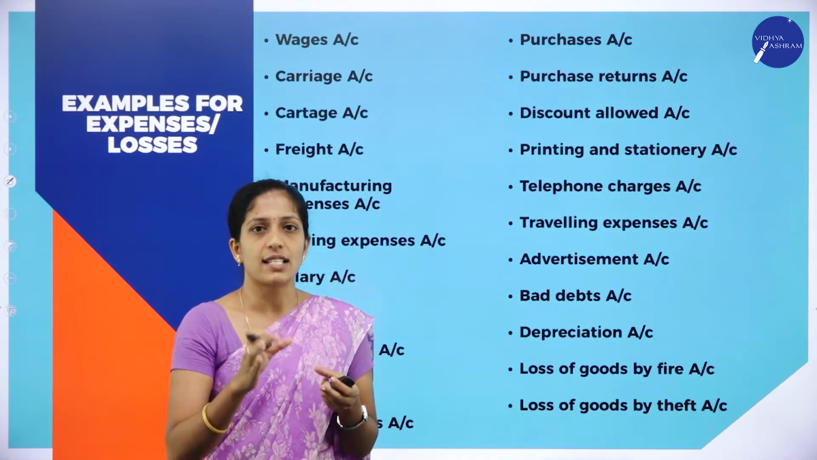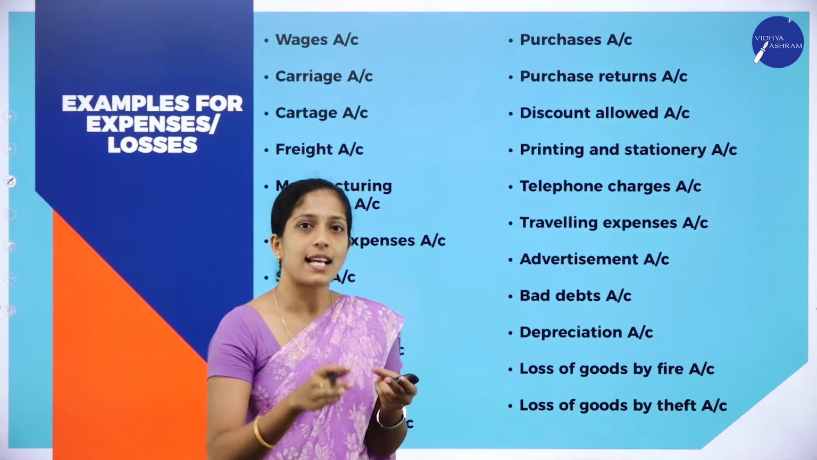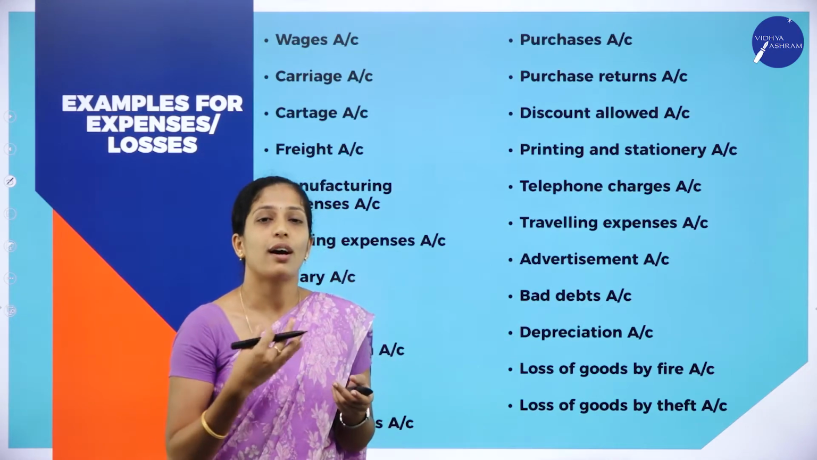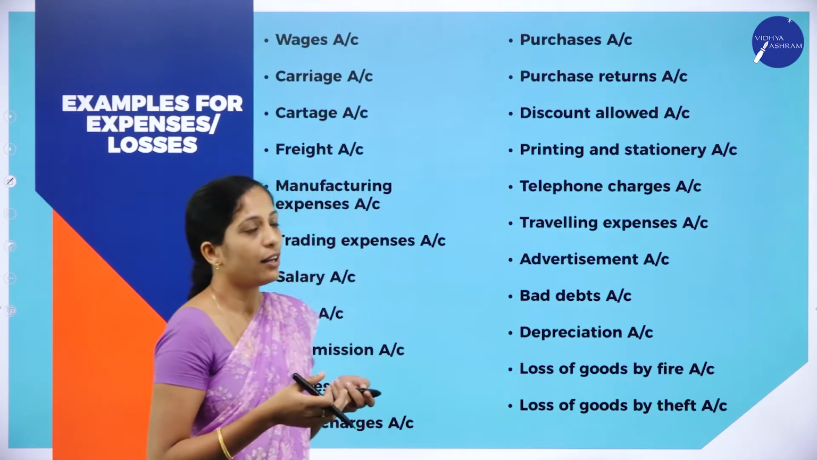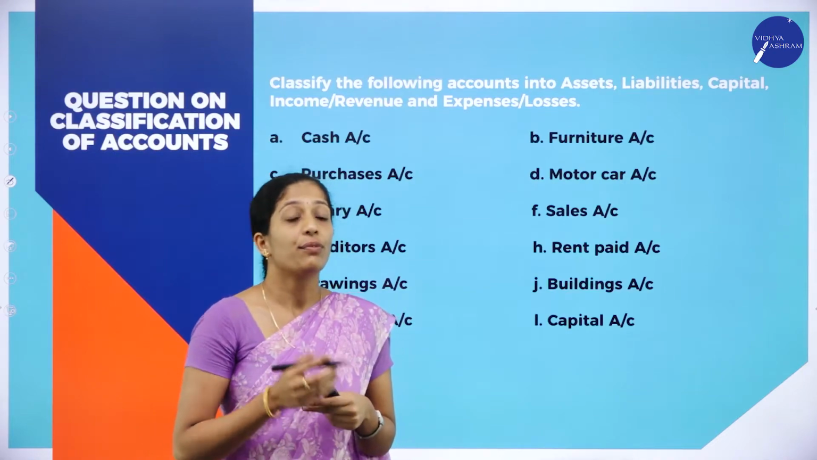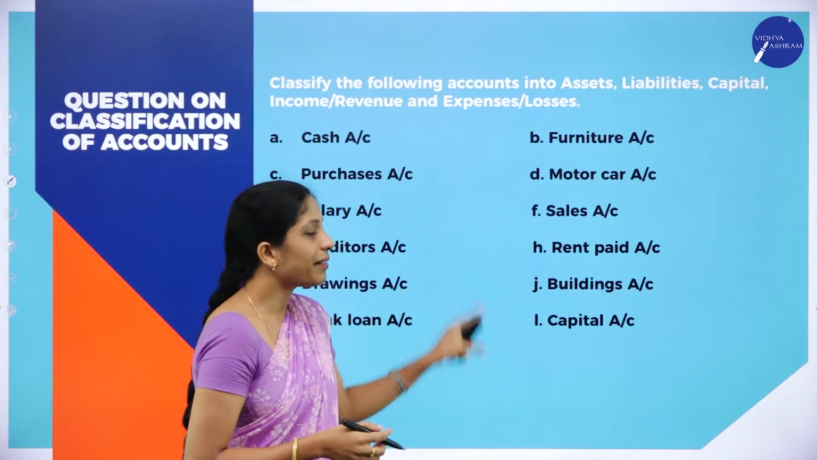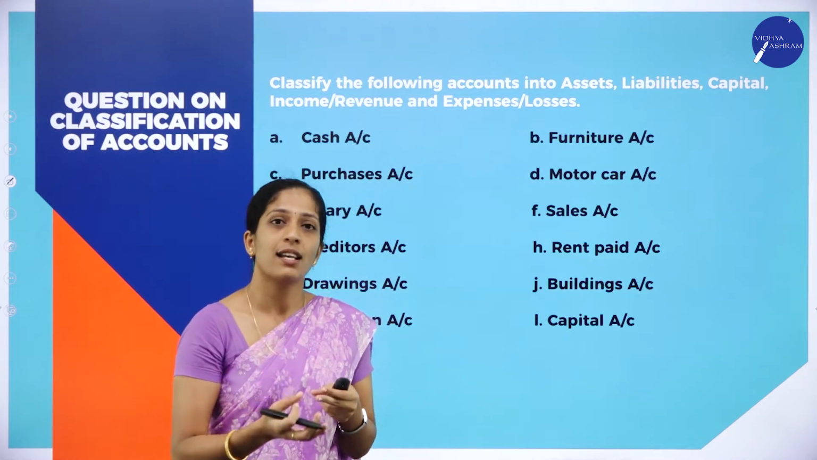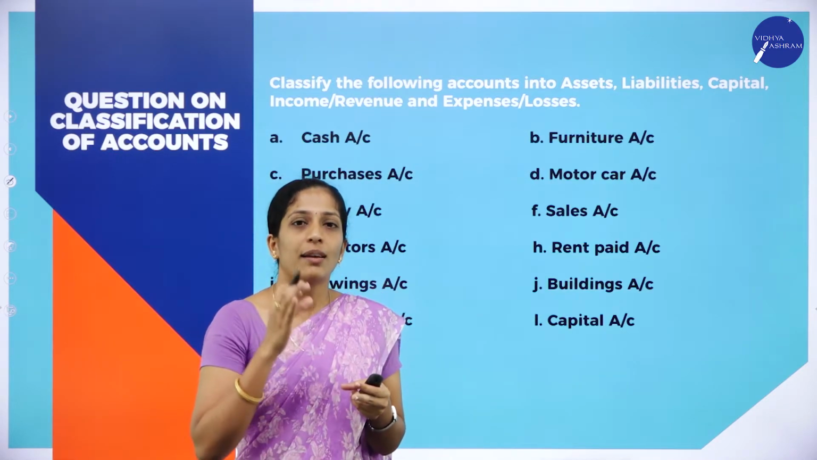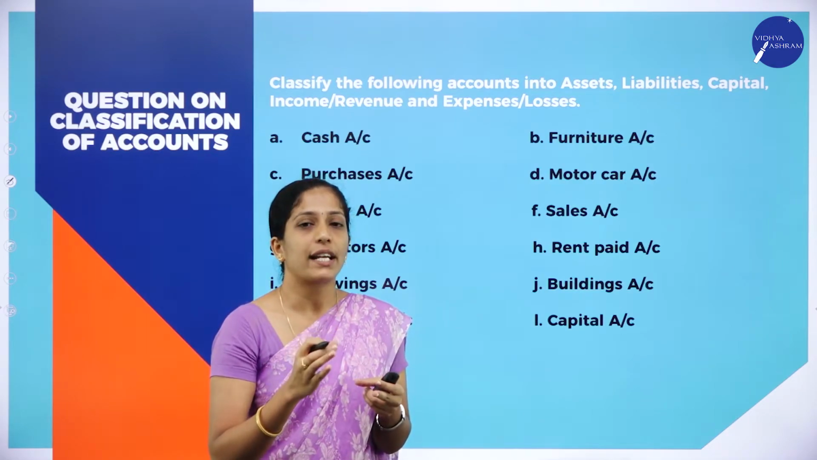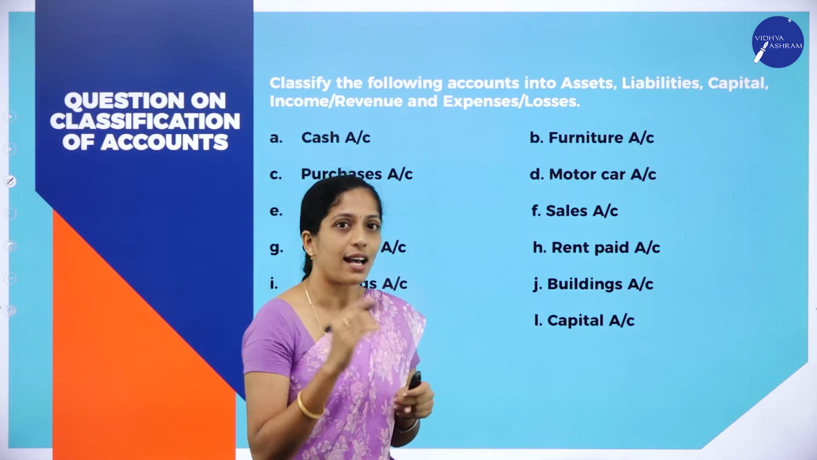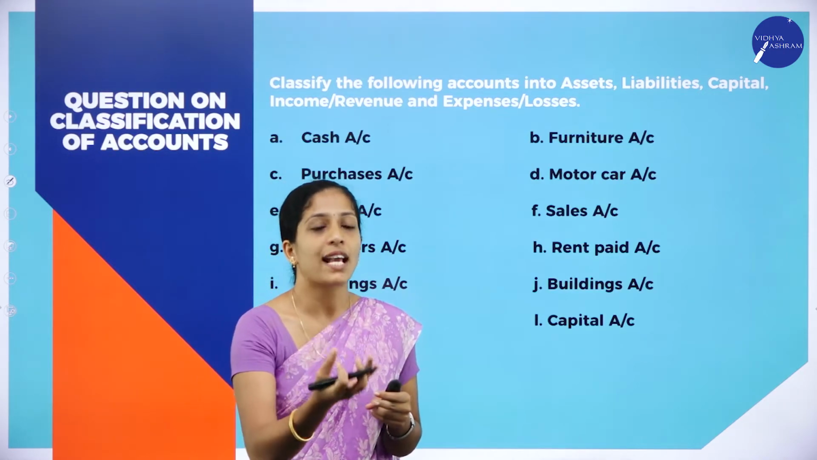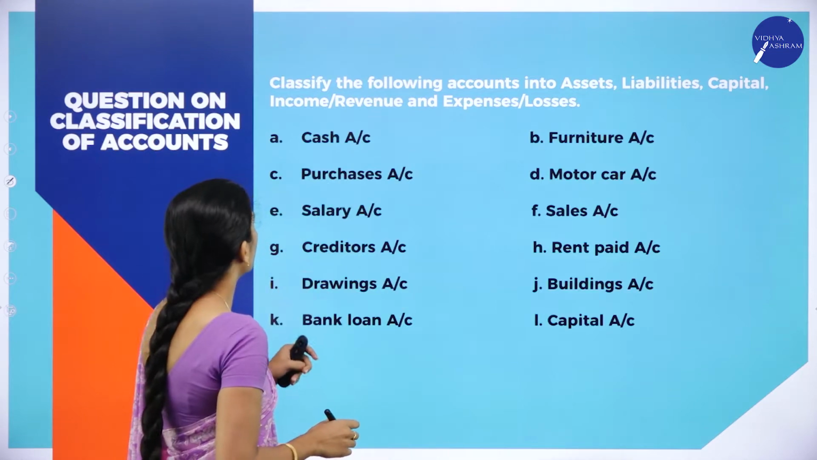Now clear about all the classification. When you see the transaction, you should identify whether it is asset, liabilities, income, capital, or expenses or losses. This is a question which comes for 6 marks. They will give us 12 items, and each item carries half mark. We have to identify whether it is an asset, liability, capital, or income or gain, or expenses or losses. So now go through the problem.